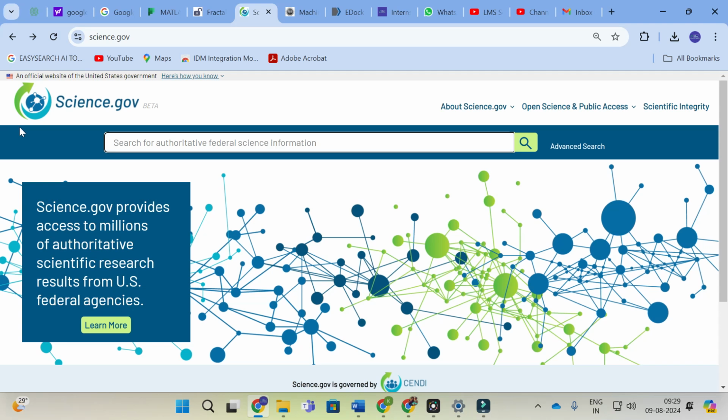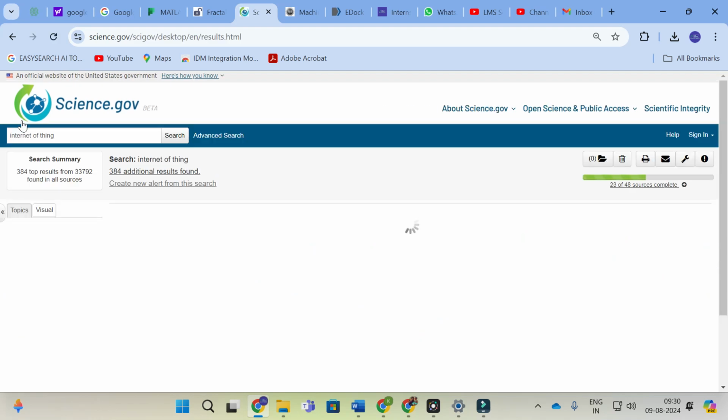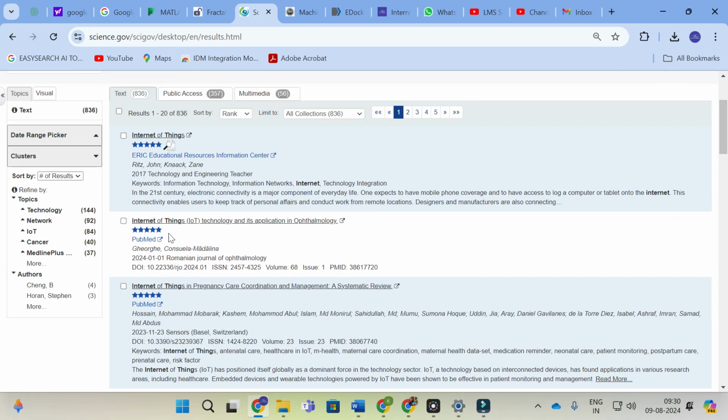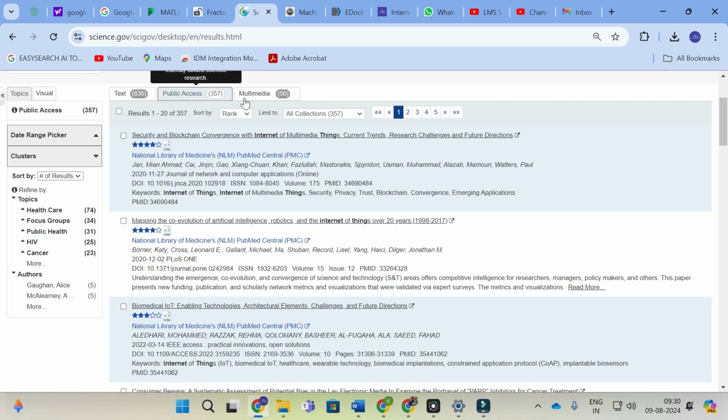For example, I am going to give Internet of Things. Like that I am going to give a keyword here. Let us see how it will generate results for us related to Internet of Things. Here you can see "Internet of Things technology and its application in ophthalmology." This is a general one. Here you can see these are the text, and these are the public access articles.